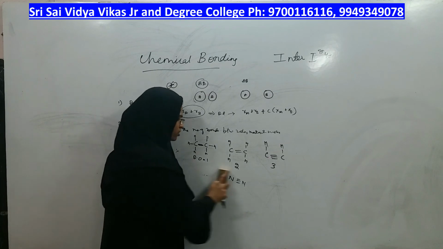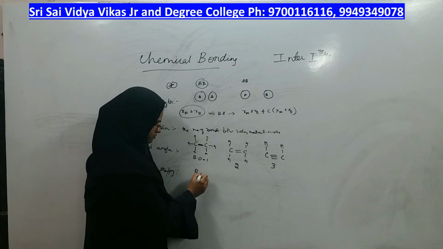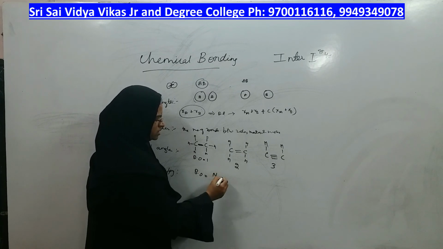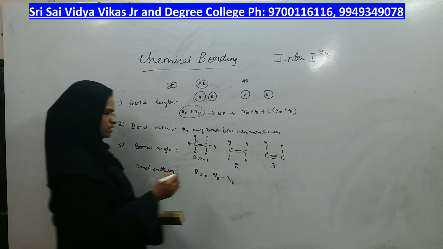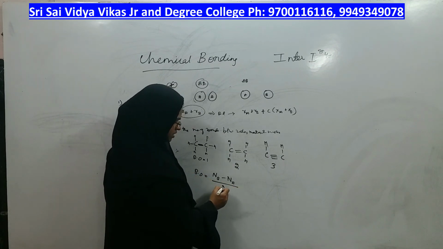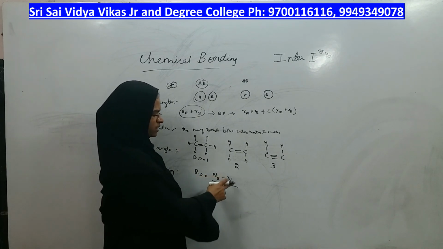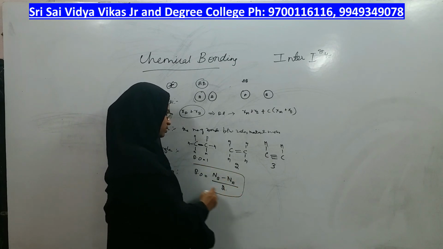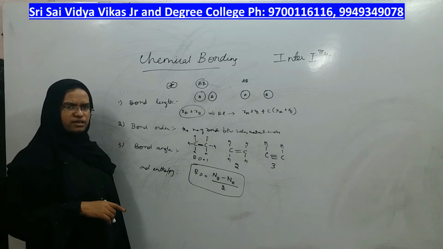So there is a formula for calculating the bond order. In a molecule, the number of bonding electrons minus the number of anti-bonding electrons, divided by 2, will give you the bond order. If you substitute this formula in any molecule, you will get the correct bond order.